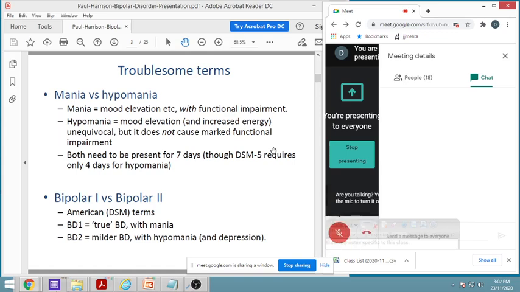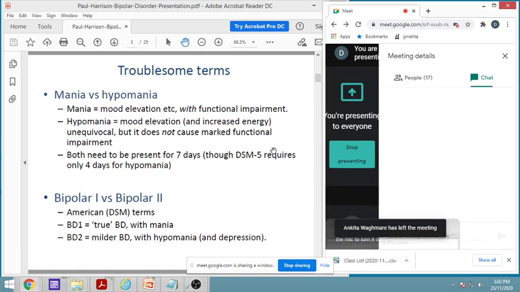Now let us see various terms which are commonly present at various places. First one is, what do you mean by mania? What do you mean by hypomania? Mania is mood elevation with functional impairment. Functional impairment means mood is so elevated, but it is very absurd. Suppose somebody is abusing, it is not societal. The language or the behavior is not societal, like pelting stone or abusing someone. So mood is elevated, but the acts are not socially approvable. So we call it functional impairment.